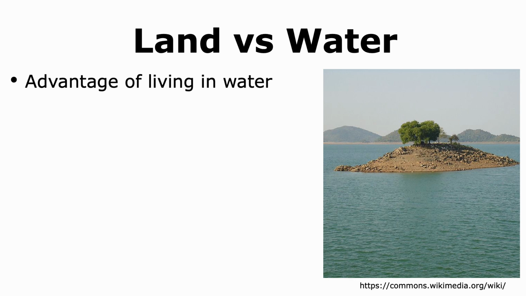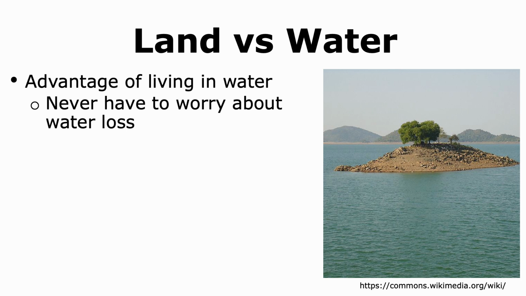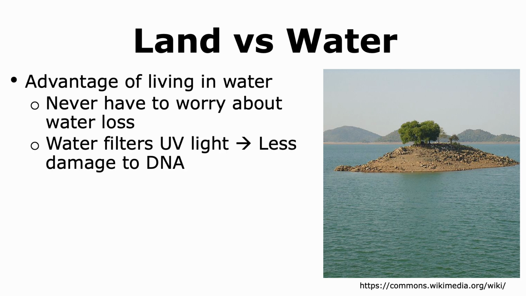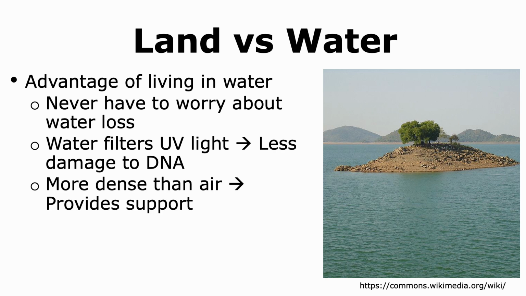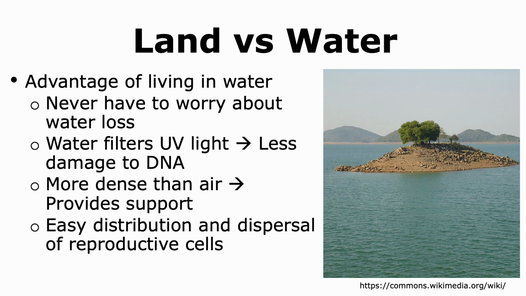Plants evolved from an ancestor that lived in water. There are many advantages of living in water. Most living organisms are made up of 70% water, and hence by living in water, the organism never has to worry about water loss. Water also filters ultraviolet light coming from the sun, and hence there is less damage to the DNA of organisms who live in water. Water is denser than air and hence it provides support to the organism. There is also an easy distribution and dispersal of reproductive cells in water.